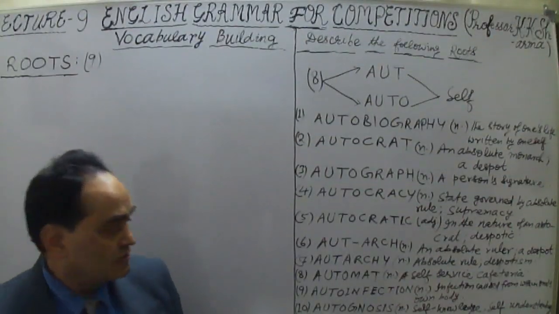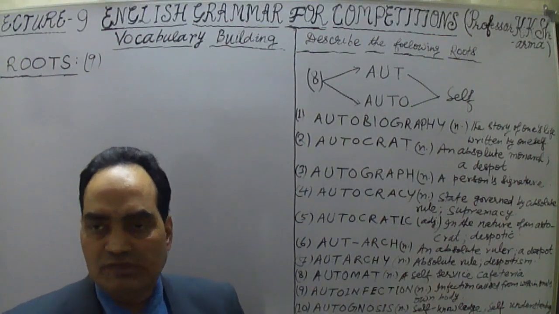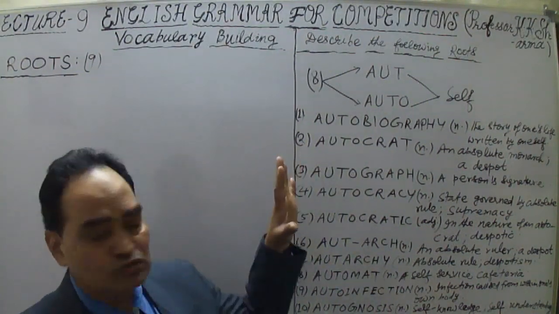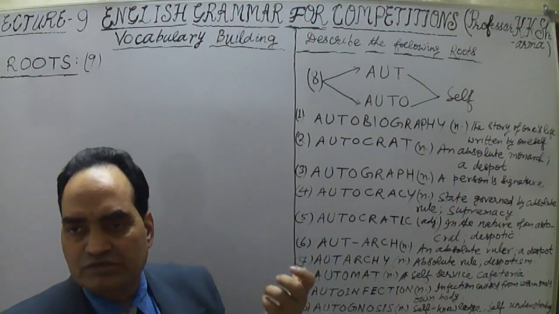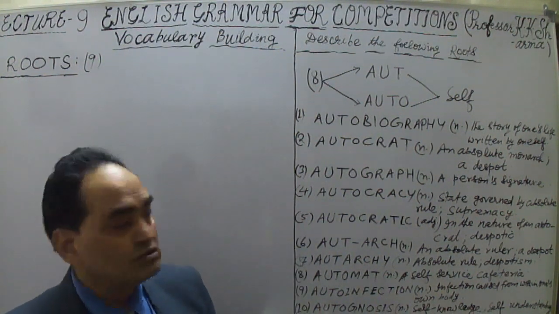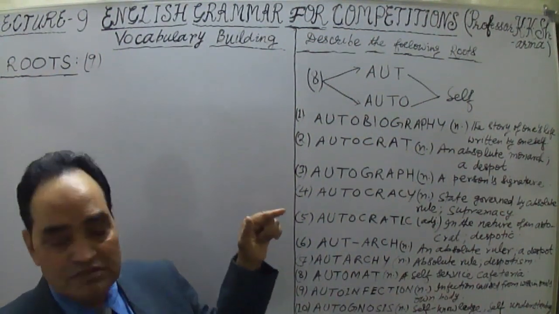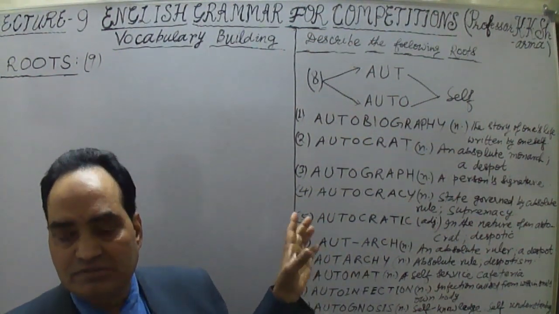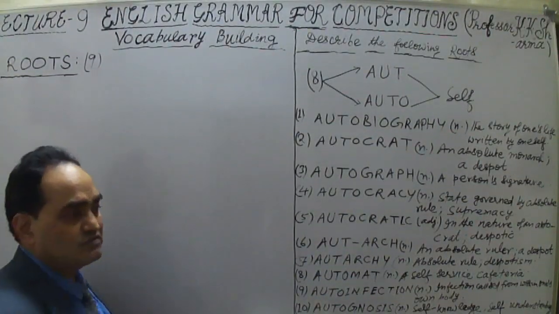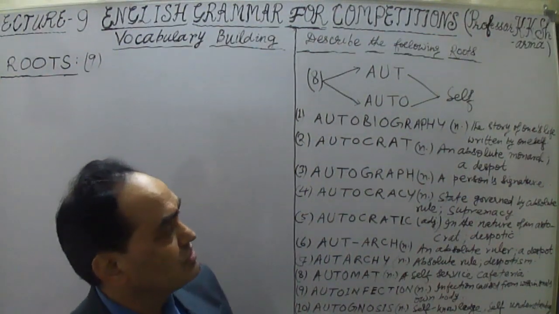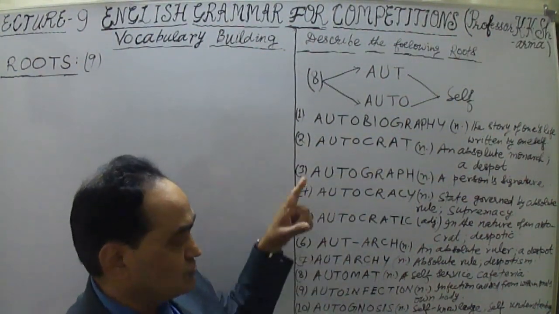Yes, friends. Now, the next root, number 9. In this root, I'm taking ought or auto, and both are the same, originated from the same Greek root, autos. Autos means self. So this is Greek in origin; the etymology is that this word has been taken from the Greek word autos. Autos means self.